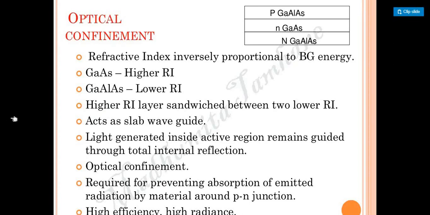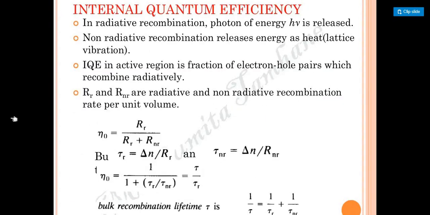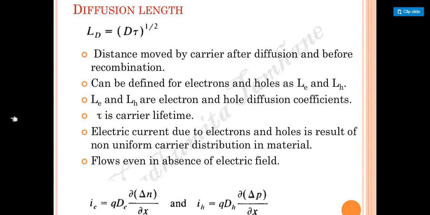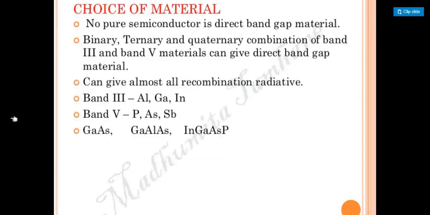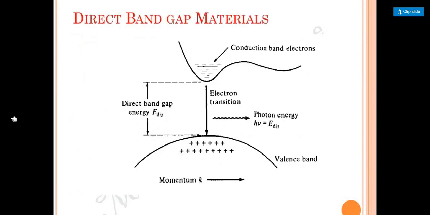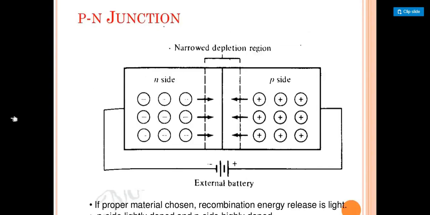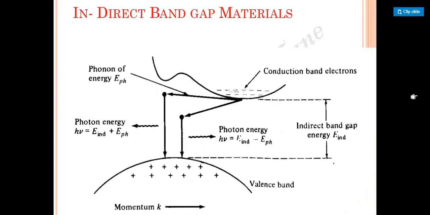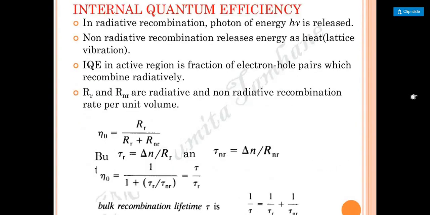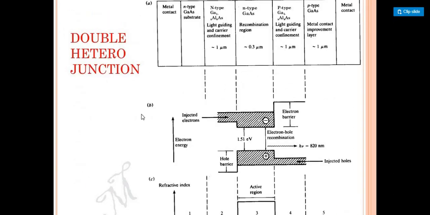In today's session we have covered from the start. Let me tell you from the start what we have discussed. We started from the internal quantum efficiency. Before that we covered carrier life, the choice of material, how we get the choice of material for LED, spontaneous emission and everything. For direct band gap, we talked about indirect band gap material. We also talked about spontaneous emission. These are our previous class discussions, right? Based on those discussions, we have covered all these concepts. And in the next class, we are going to learn more about optical confinement and how the double heterojunction confinement occurs. That we are also going to learn in the next class.